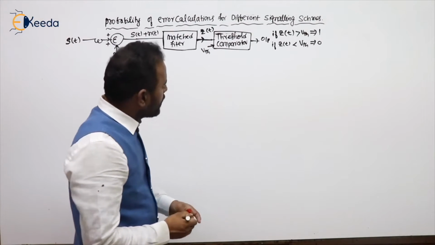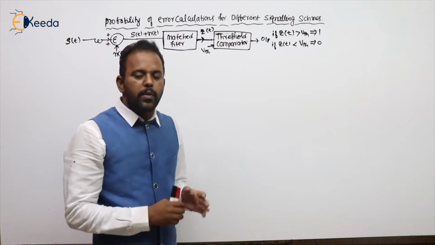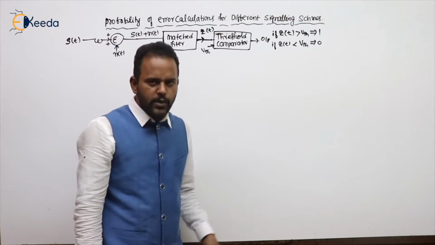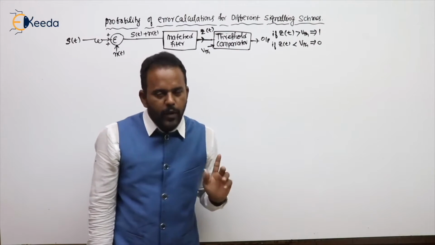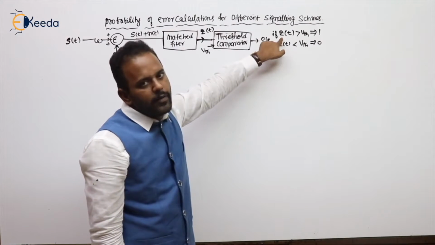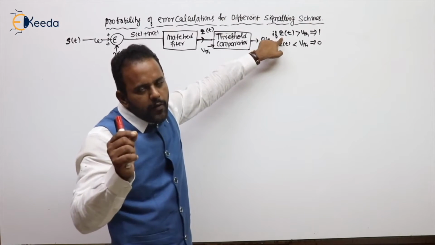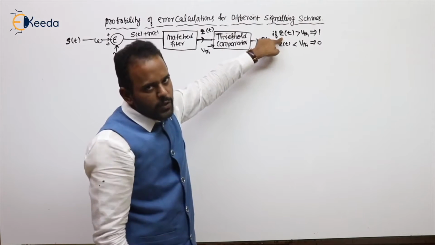Now, the probability of error for 0 means we transmitted 0 but received 1. The output is received as 1 whenever Z of t is greater than VTH, so probability of error for 0 is the probability of Z of t greater than the threshold.